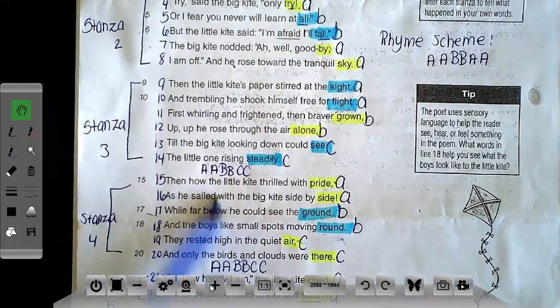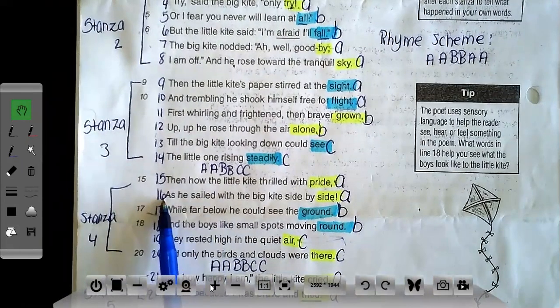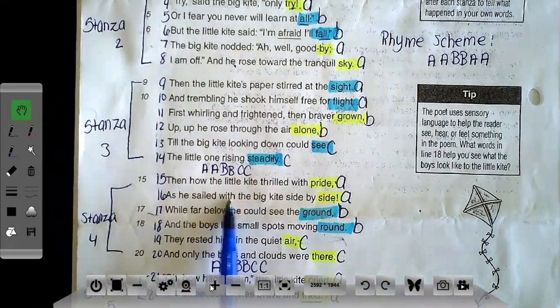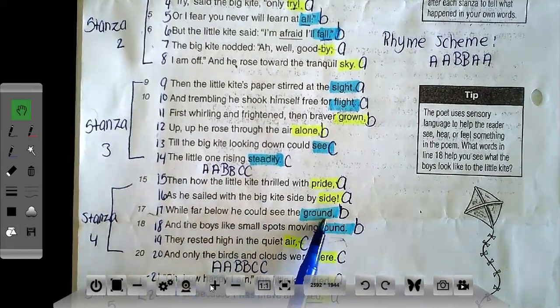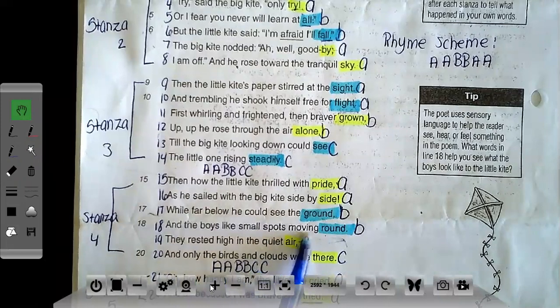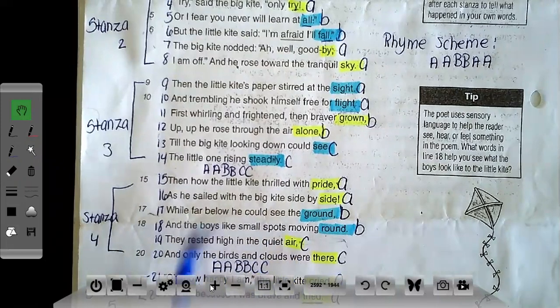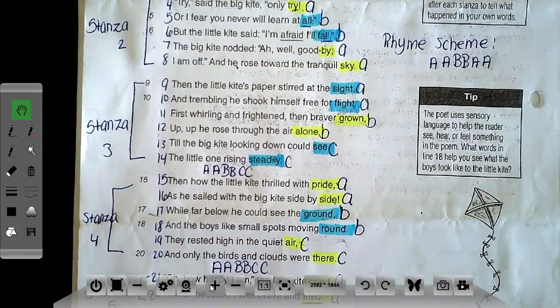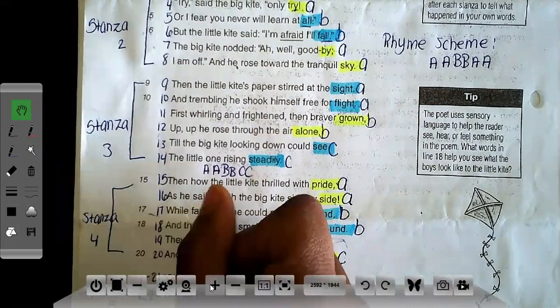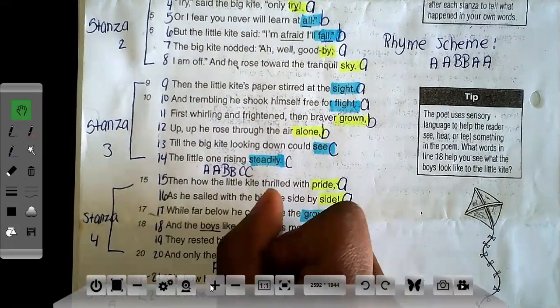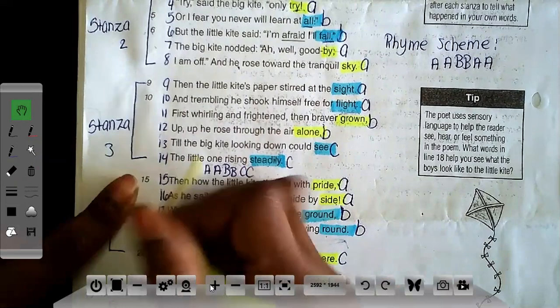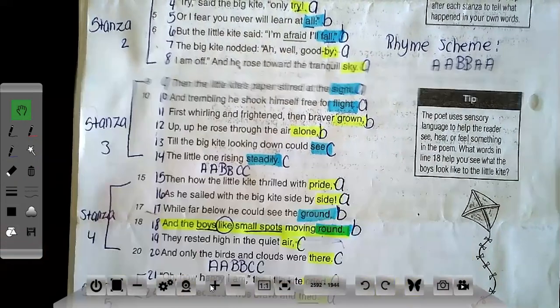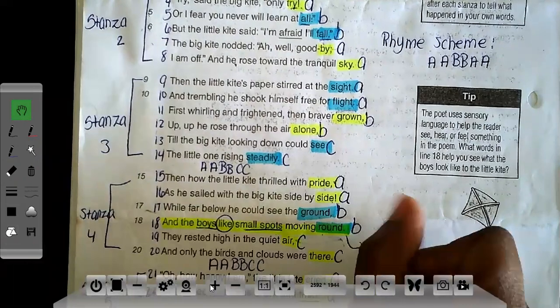Stanza 4. Then how the little kite thrilled with pride as he sailed with the big kite side by side, while far below he could see the ground and tiny boys like small spots moving around. So I'm going to stop at line 18 because it looks like here that they're comparing two things. They're comparing the boys to small spots, and they use the word like to compare those. So based on my definition for my figurative language, line 18 is an example of a simile.